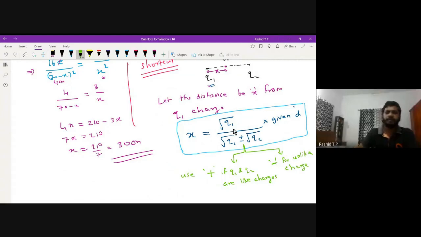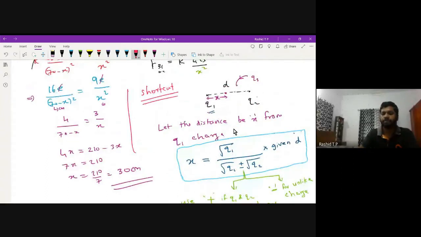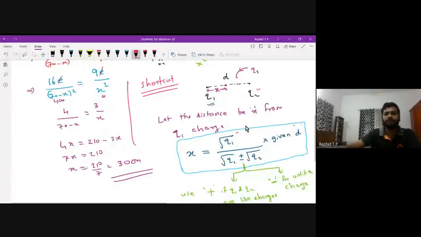The most important thing you have to remember here is, if you are measuring the distance x from the charge Q2, then in the numerator you have to write Q2. The denominator is the same. That is very important. Now please apply this relation to the present question that we solved.